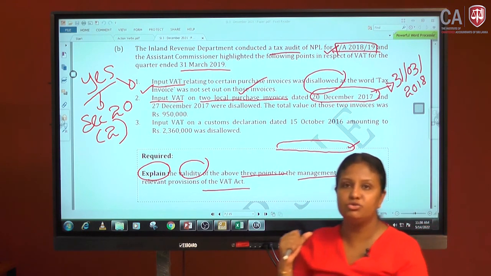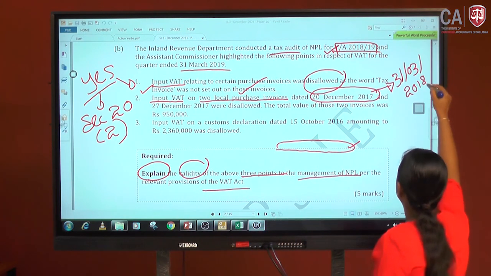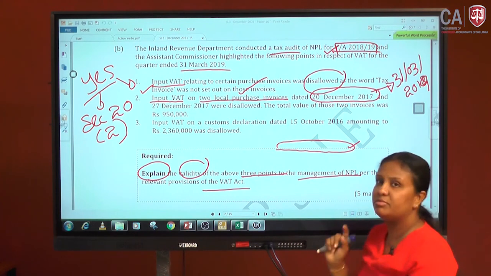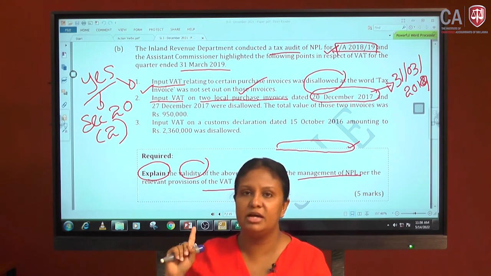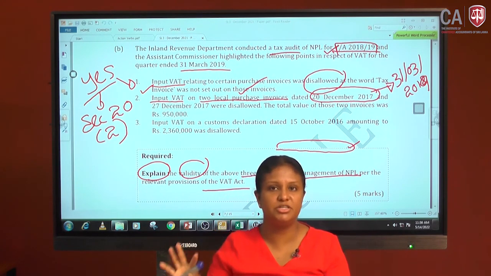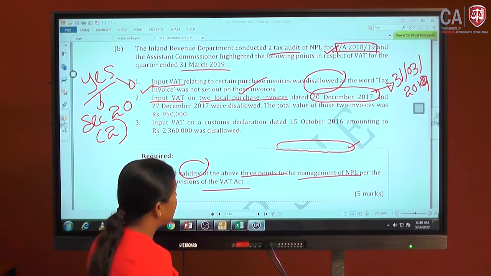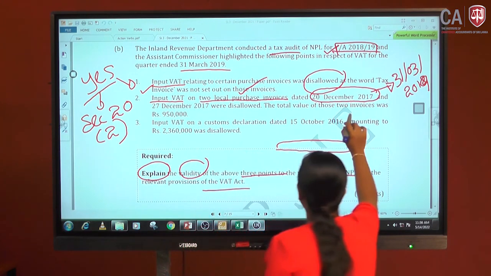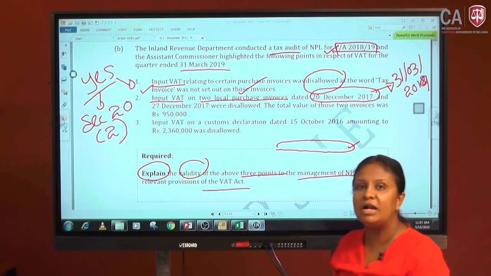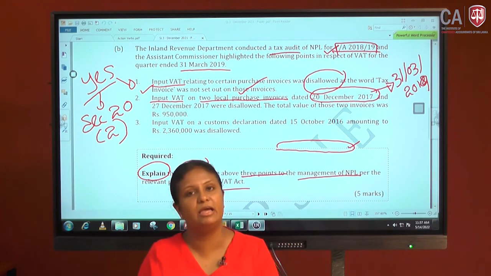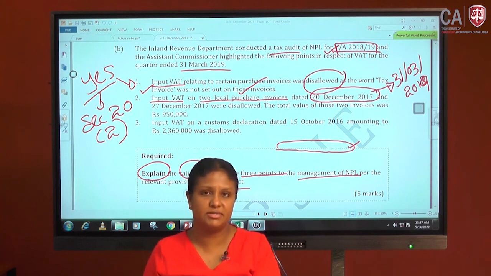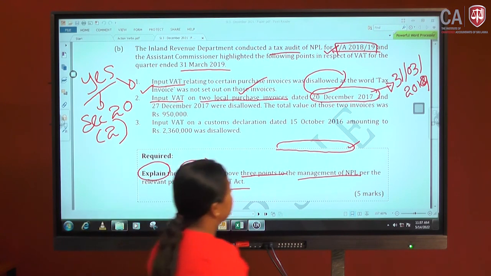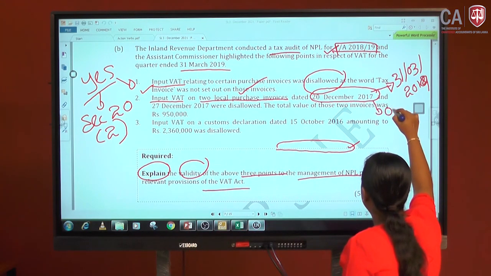That means 1st Jan 2000, sorry, it's 19. It is the 18-19, then the last quarter goes from 1st Jan 2019 to 31st March 2019. Done. Then this local purchase invoice, what is the date? The date is 20th December 2017. What is the maximum period of claiming the input VAT on a local purchase invoice? The maximum period, Lamai, is 1 year, or 12 months.